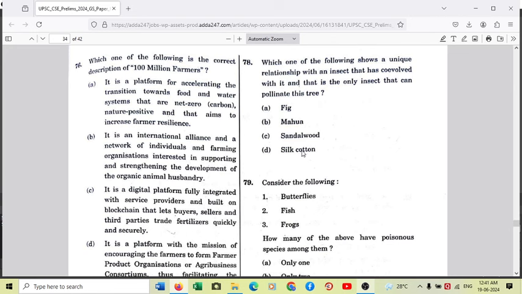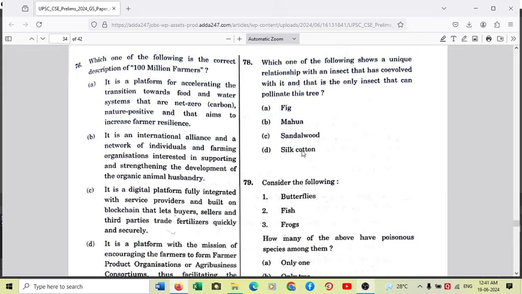The insect has to penetrate the immature fruit skin and enter the flower, and by entering the flower, it pollinates and lays eggs. This pollination does not happen with either mahua, sandalwood, or silk cotton. So it's a unique fruit and a unique concept, and that's why the answer to question 78 is option A, which is fig.